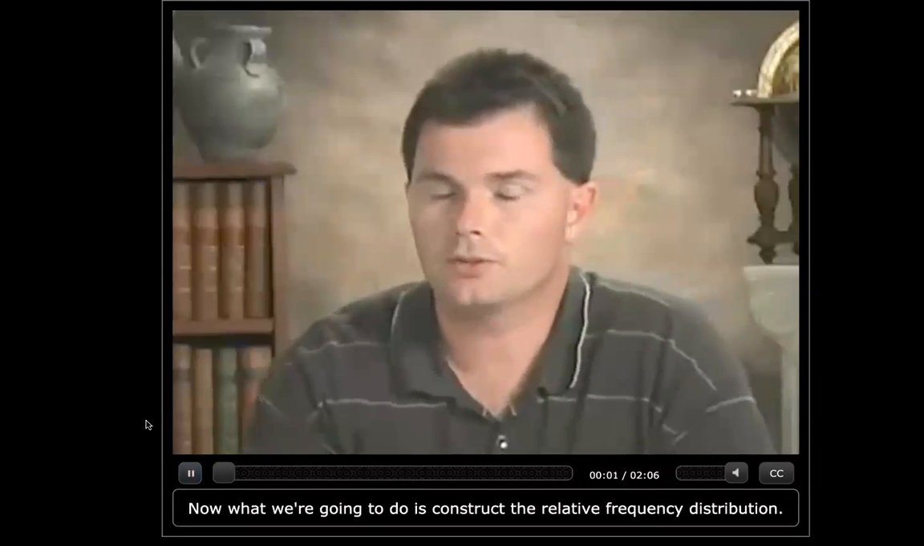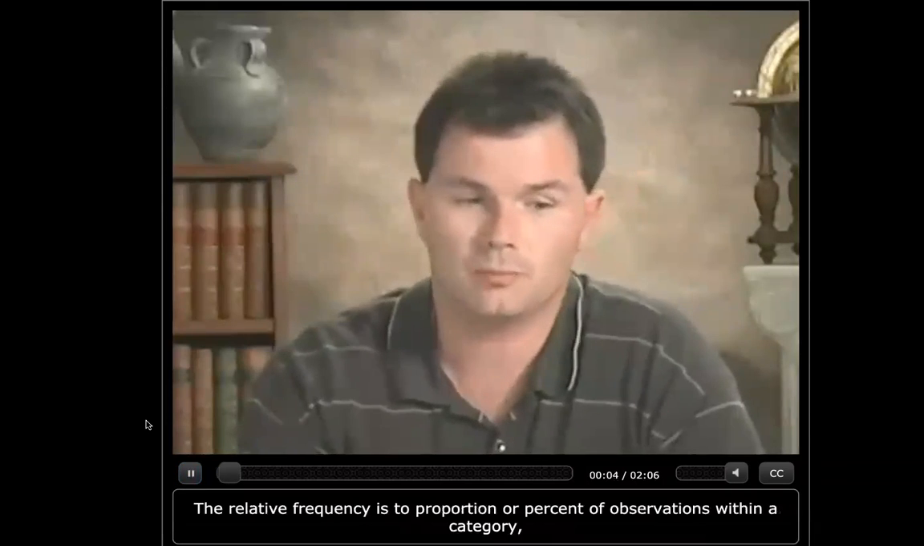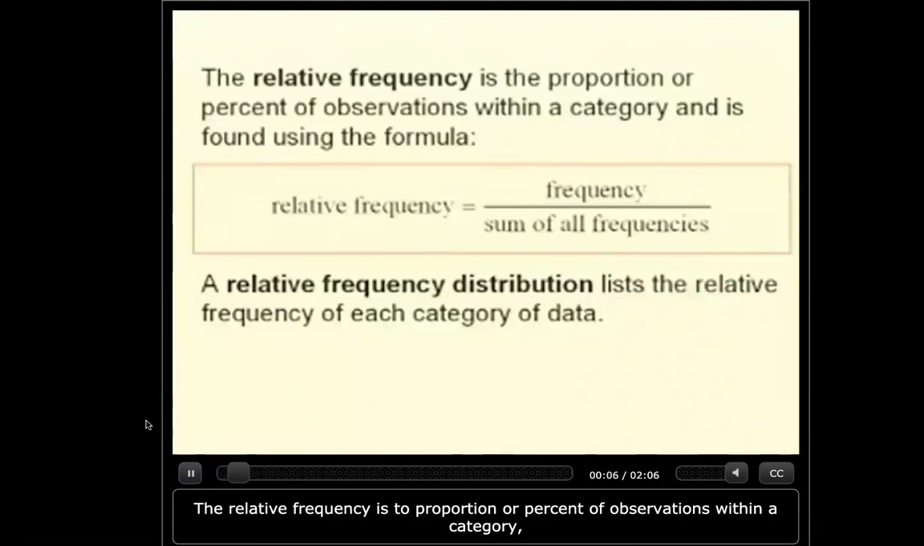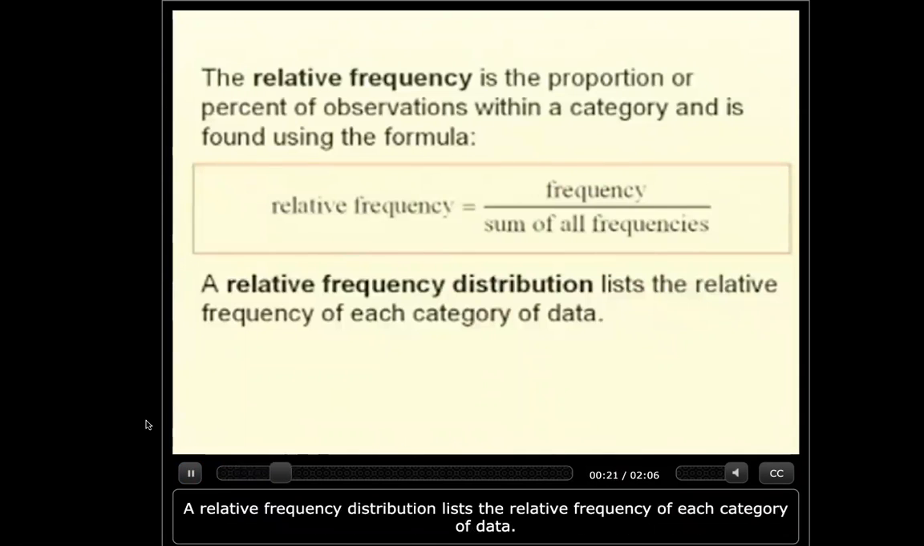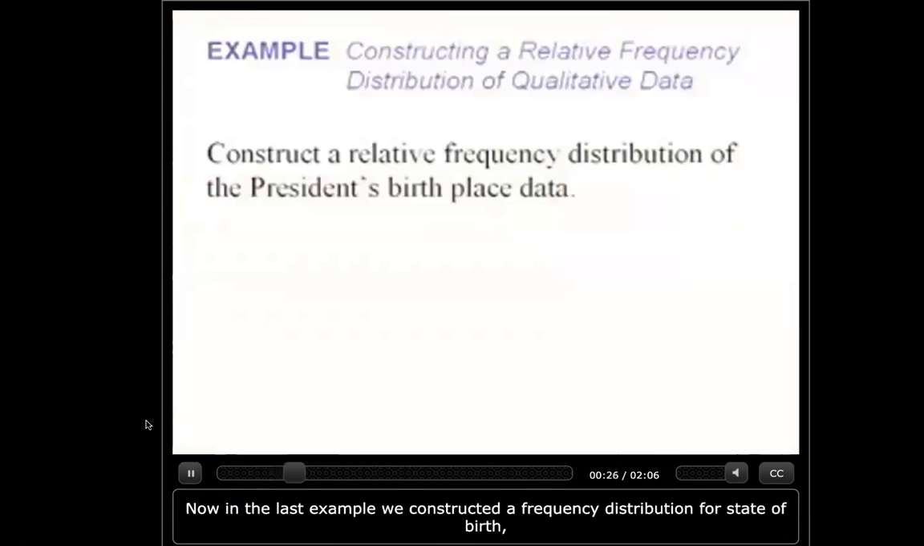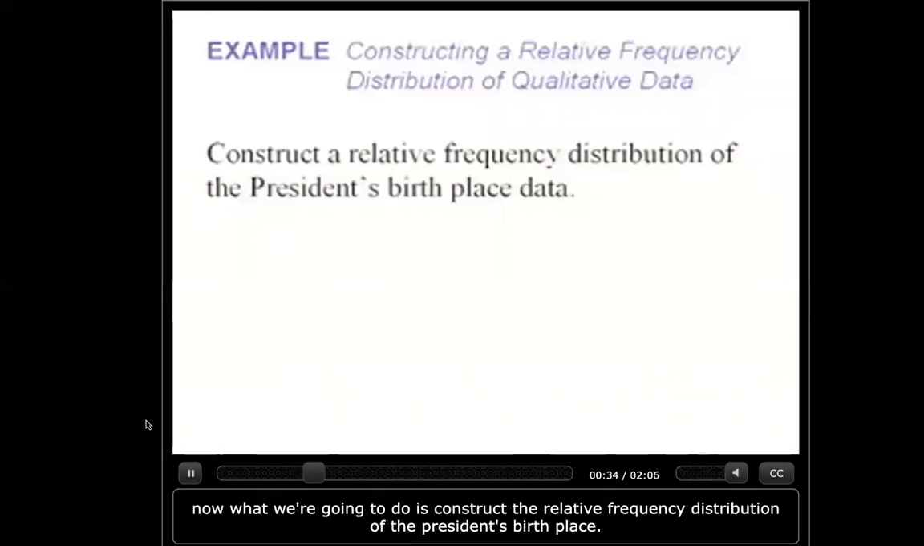Now what we're going to do is construct a relative frequency distribution. The relative frequency is the proportion or percent of observations within a category and is found using the formula relative frequency equals the frequency of the category divided by the sum of all the frequencies. A relative frequency distribution lists the relative frequency of each category of data. Now in the last example, we constructed a frequency distribution for state of birth. Now what we're going to do is construct a relative frequency distribution of the president's birthplace.